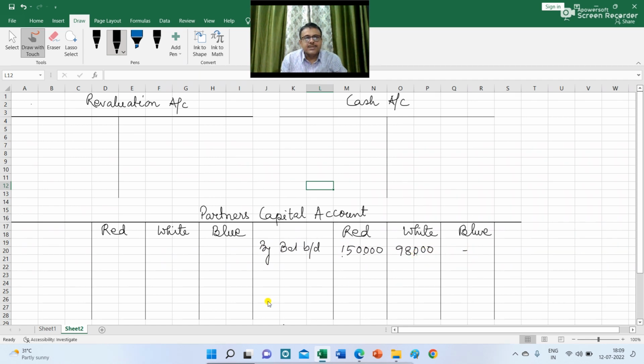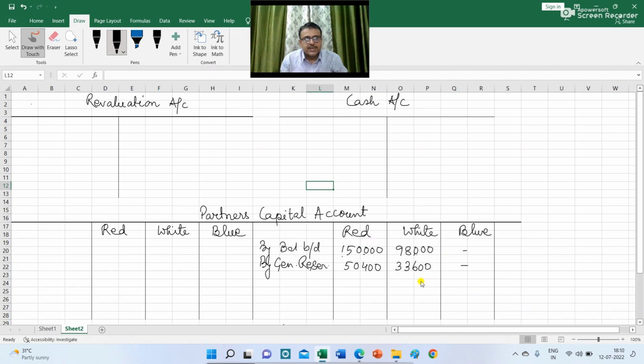The second figure is the general reserve and the balance of general reserve is 84,000. So I am going to divide the balance of general reserve between red and white in the ratio of 3:2. So general reserve 84,000 I am going to divide between red and white in 3:2. So red is going to get 50,400 and white is going to get 33,600.